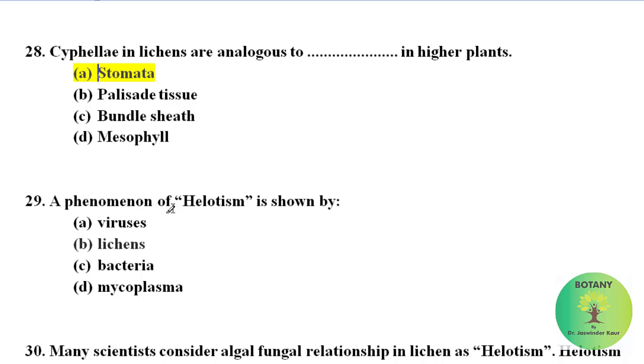The phenomenon of helotism is shown by viruses, lichens, bacteria, mycoplasma. Correct option is lichens. The phenomenon of helotism is shown by lichens. In lichens, a relationship occurs in which the fungus lives as a dominant organism and the algae like a slave. This relationship is known as helotism.